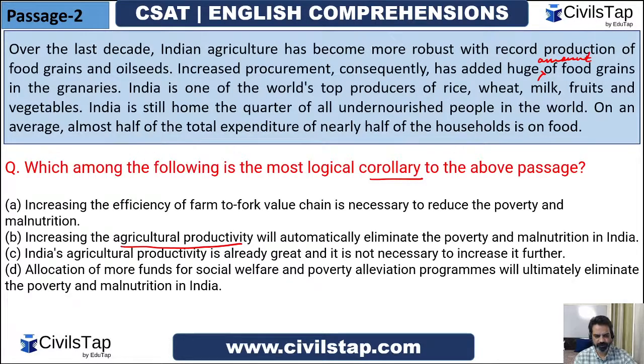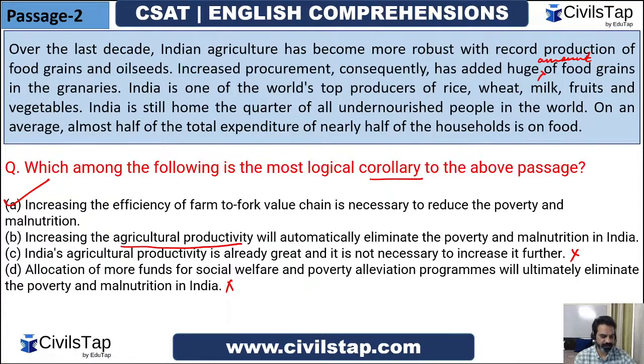Allocation of more funds for social welfare and poverty alleviation programs will ultimately eliminate the poverty and malnutrition in India. So I think, guys, out of all the given options, you can eliminate all others quite easily, which do not make sense. Only the correct option is increasing the efficiency of farm to fork. We have the surplus. So if we make it available to people, if the farm to fork chain is made functioning and smooth, it will be necessary to reduce the poverty and malnutrition in India. There can be many other causes for poverty and malnutrition, but this can definitely reduce.